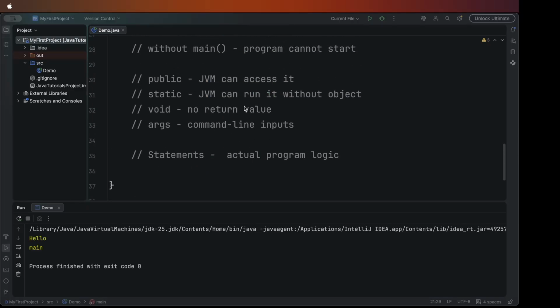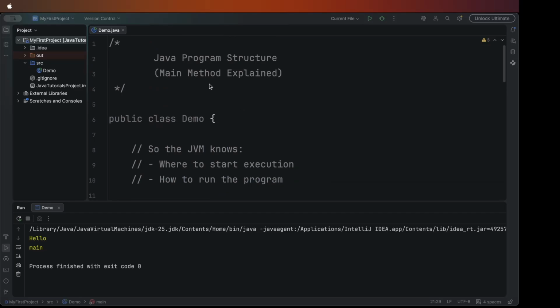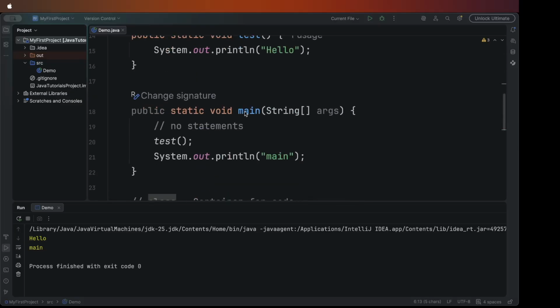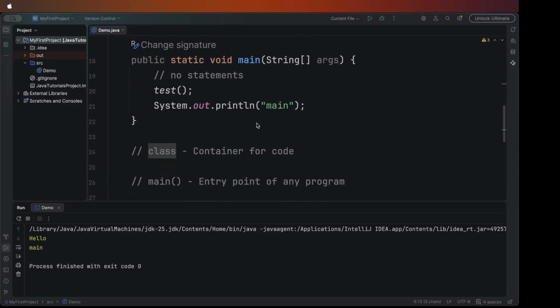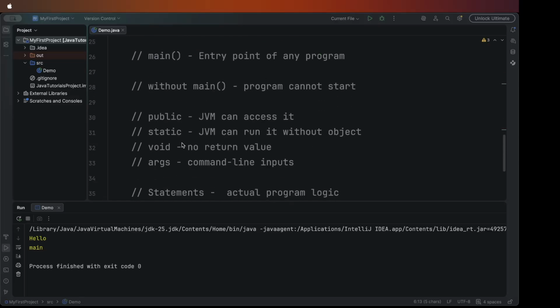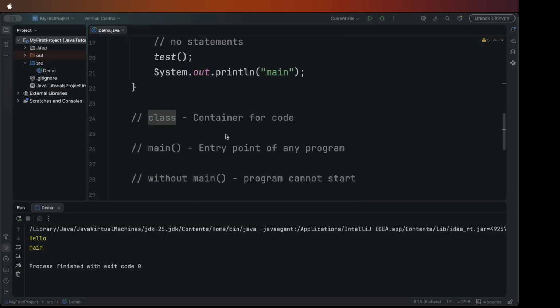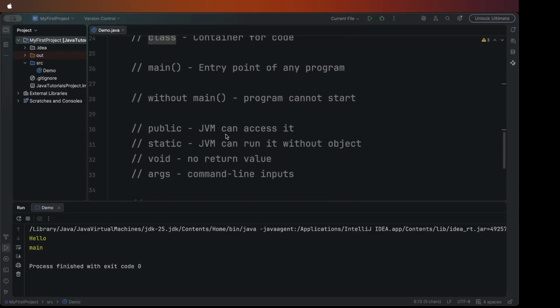Let's quickly recap what we learned in this video. Java code lives inside the class, and the main method is the starting point. The JVM always looks for the main method, and code inside the main method runs line by line. If you understand this much, you are perfectly on track.